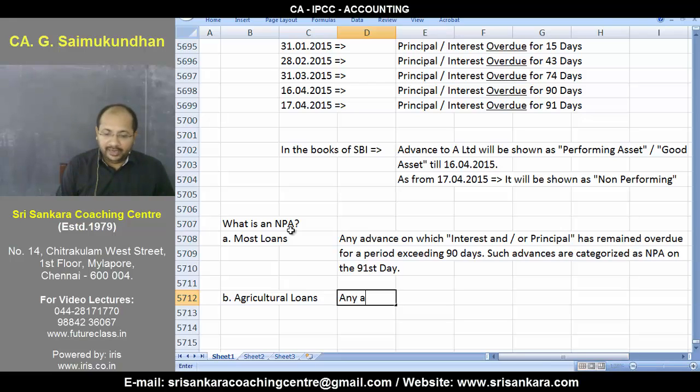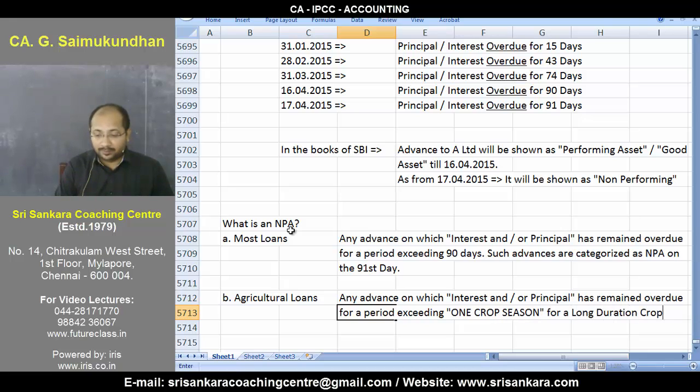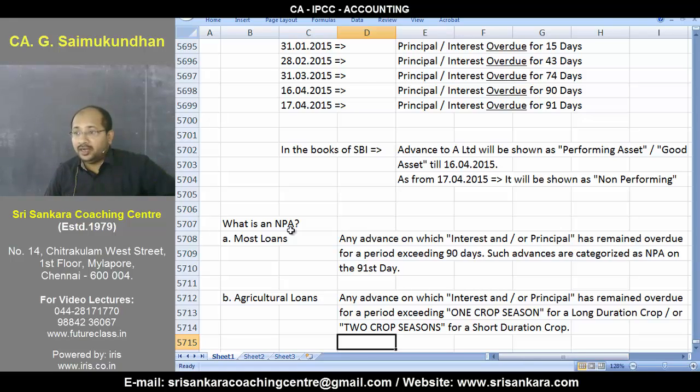Out here, any advance on which interest and/or principal has remained overdue for a period exceeding one crop season for a long duration crop, or two crop seasons for a short duration crop. Note this carefully, we are not giving it in terms of number of days. We are giving it in terms of an idea called crop season.